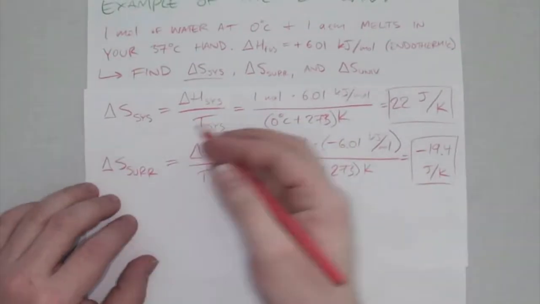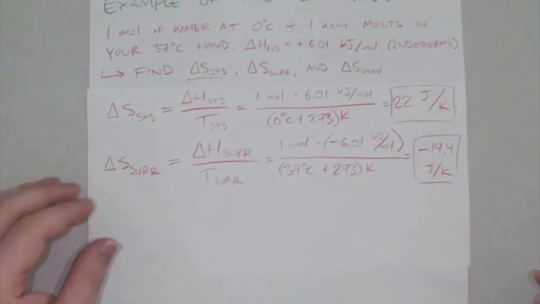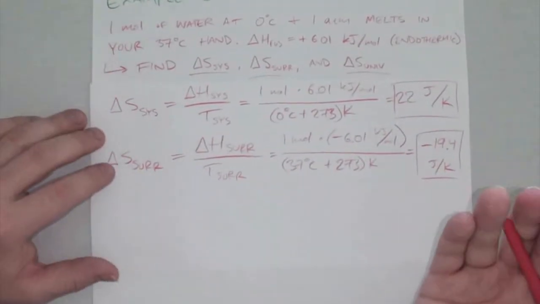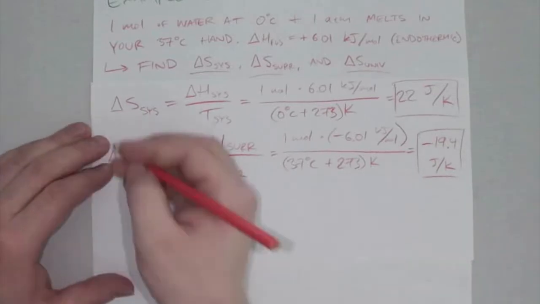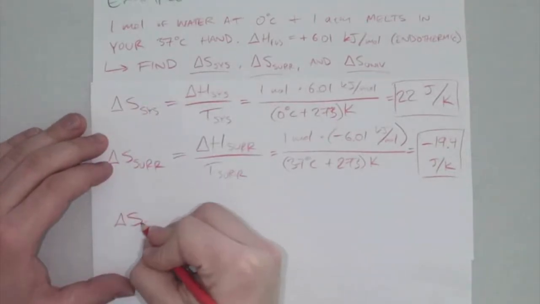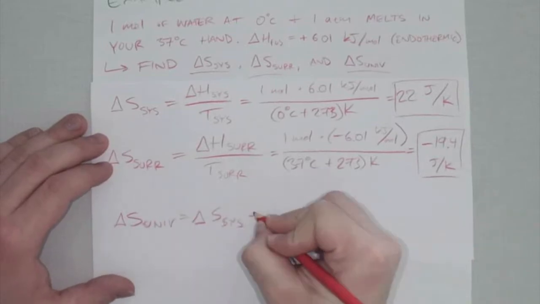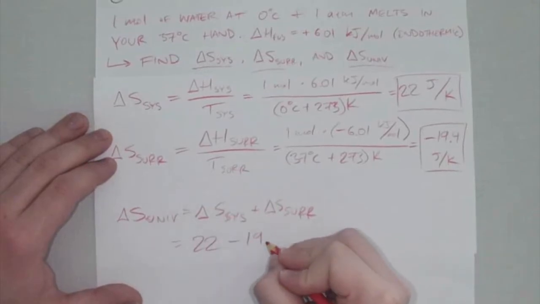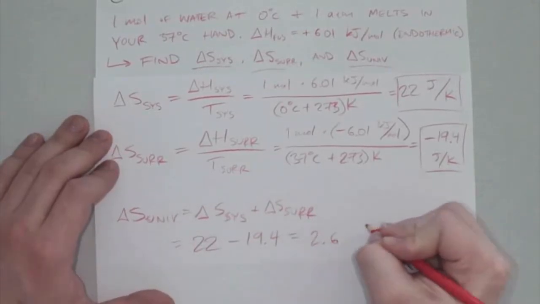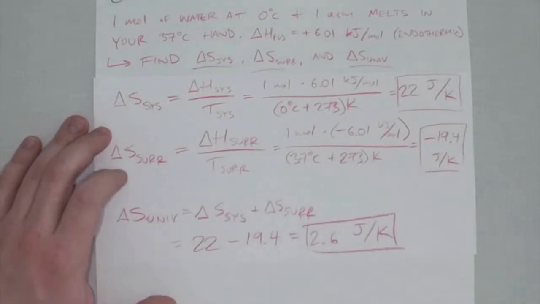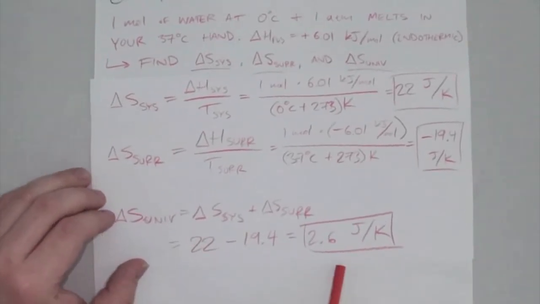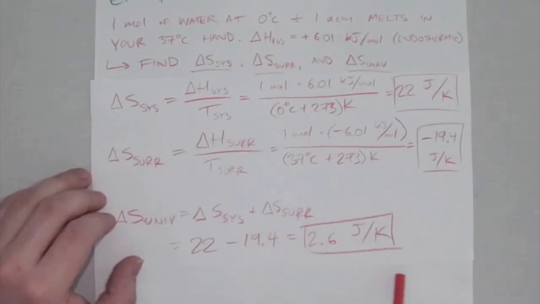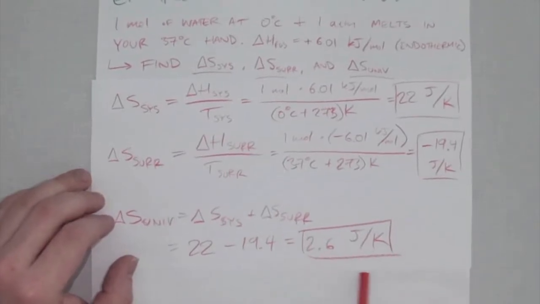So now we've got the system and the surroundings enthalpy changes, and now we have to find the change in entropy of the universe when this water is melting. So in order to do that, we just have to go back and add those values together. So we have delta S universe equals delta S system plus delta S surroundings. It ends up being 22 minus 19.4, which is equal to 2.6 joules per Kelvin. And that is a positive number. That's showing us what's said in the second law, which is if we have a spontaneous process, that is causing a positive change in the entropy of the universe.